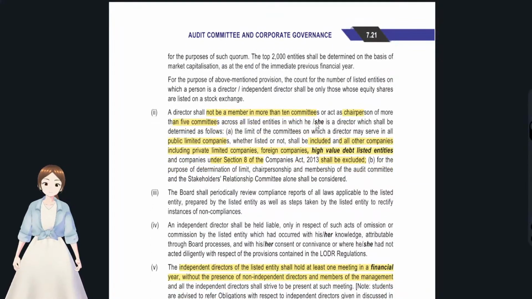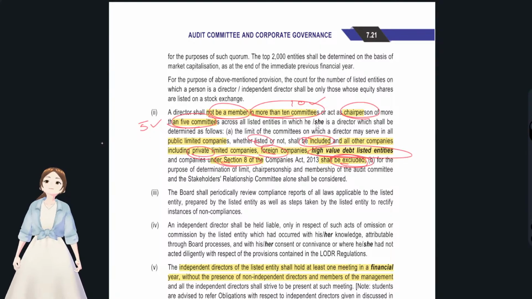Yeah, here it is. You see, a director should not be a member in more than 10 committees, that is 10 committees, no problem, and act as a chairperson for more than 5 committees. 5 committees, no problem. If it touched 5 committees or if it touched 10 committees, no problem. But this shall not include private limited companies, foreign companies, high value debt listed entities, or section 8 companies. They have to be excluded. Only listed have to be included.